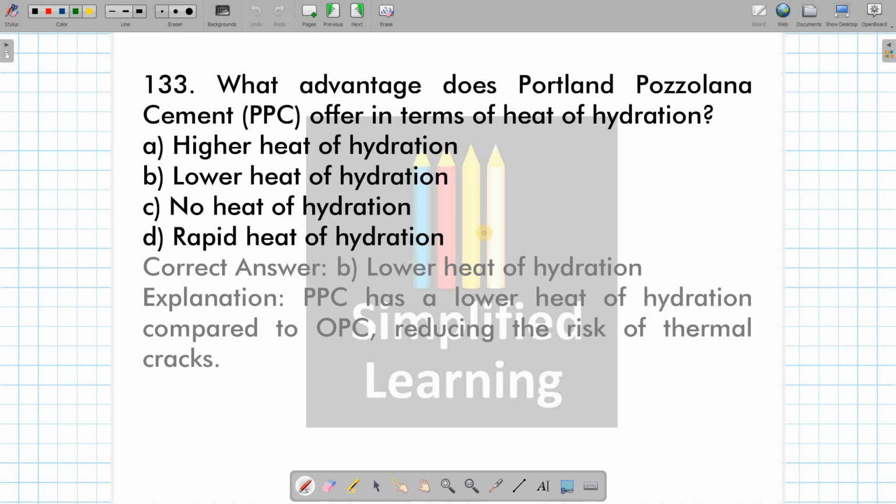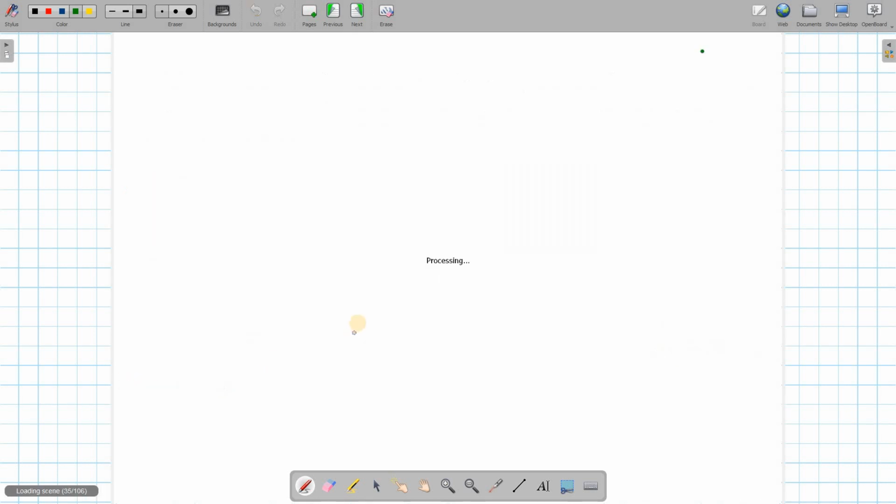And what is the advantage? What advantage does PPC offer in terms of heat of hydration? It has lower heat of hydration. Okay, compared to OPC, it has lower heat of hydration. That's why the problem regarding thermal cracking of concrete is reduced.